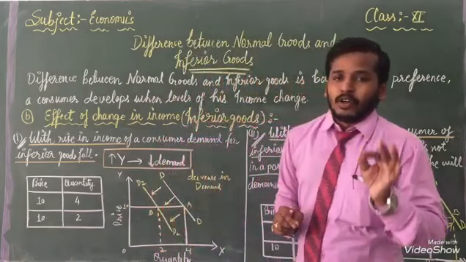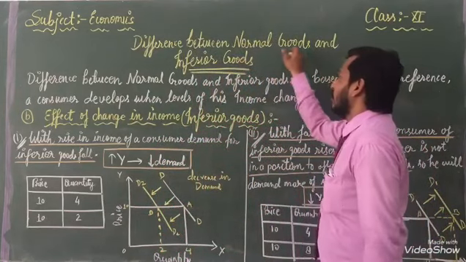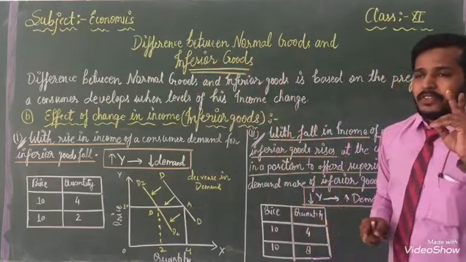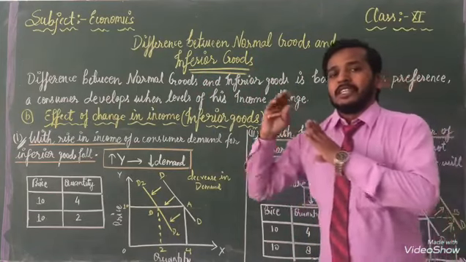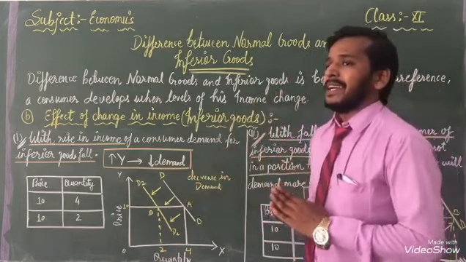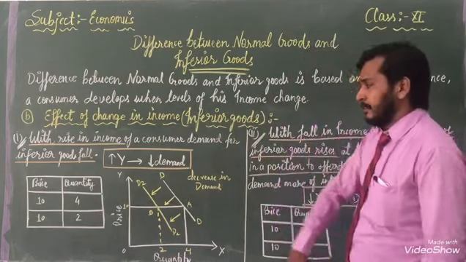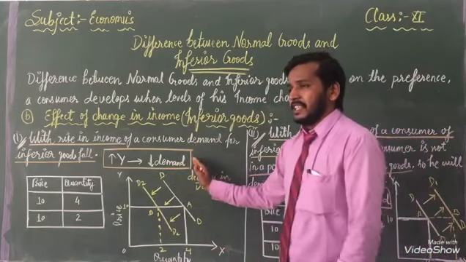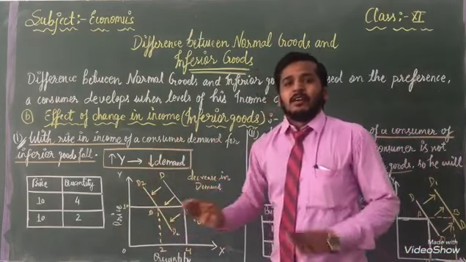This is the important difference between normal goods and inferior goods. Inferior goods also see an increase and decrease in demand according to price level. When price increases, meaning when our income increases, the demand for inferior goods will decrease.